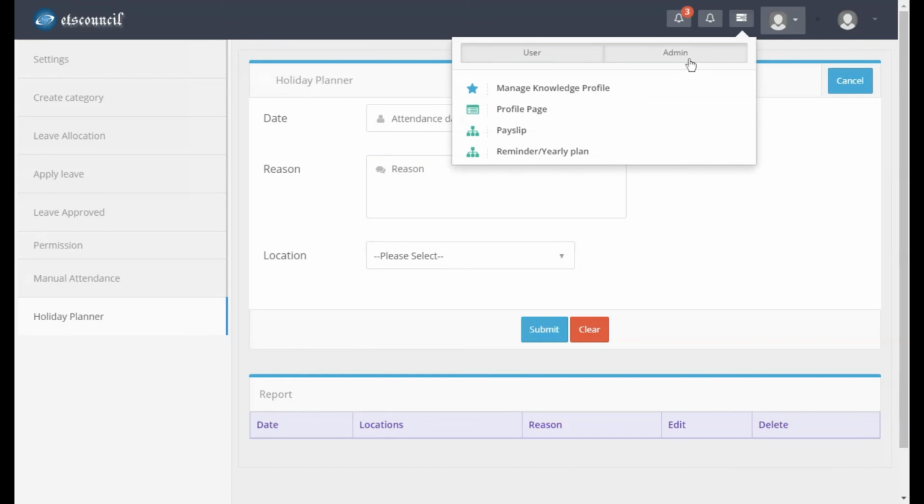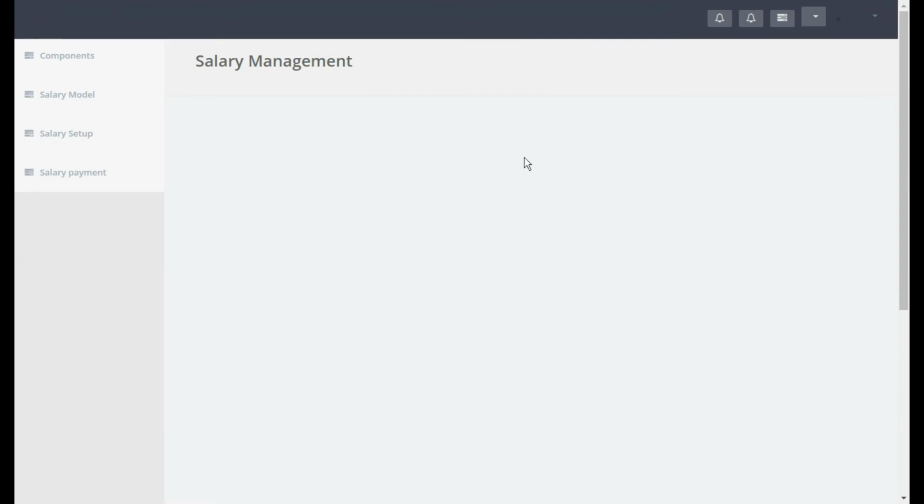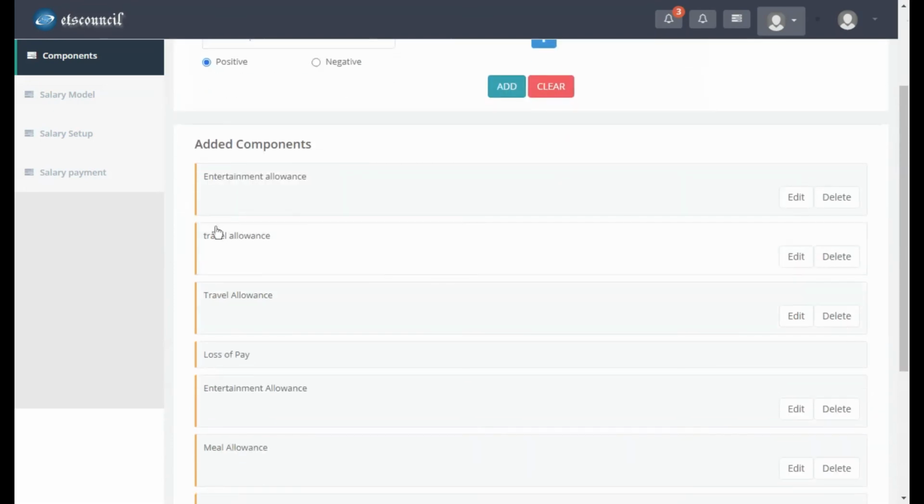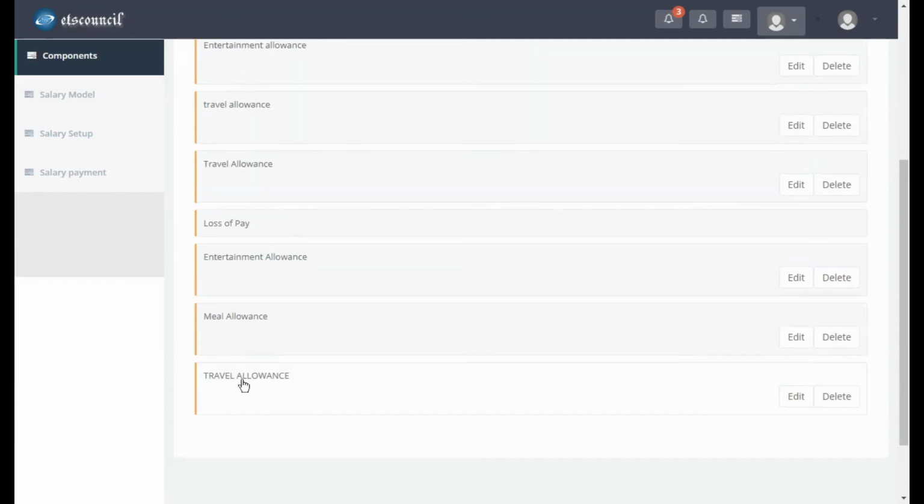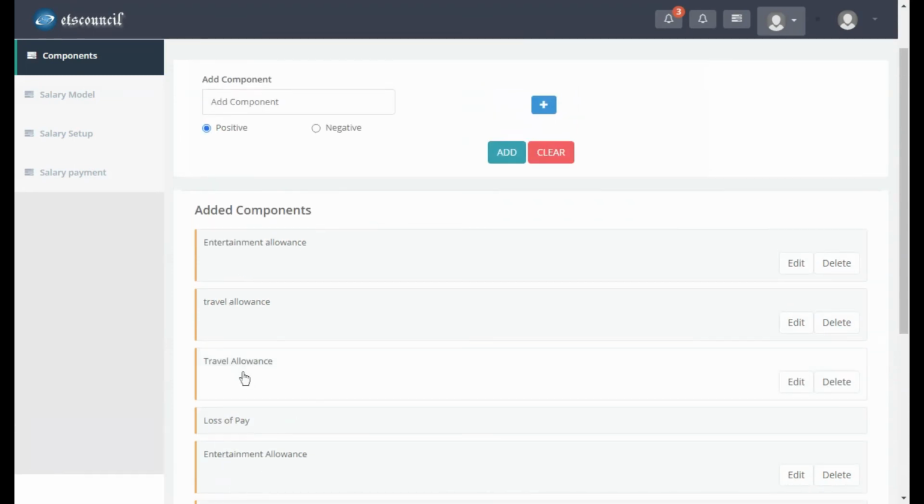So this is all about leave management, and let's go into the salary management. In salary management, I'm going to have two types of components. First I need to create components, positive components and negative components. Here you can see travel allowance, entertainment allowance, meal allowance, basic pay and loss of pay. Basic pay and loss of pay will be added automatically. The rest of the components you need to add here, right? All the positive components will be added in earnings. All the negative components will be added in deductions.